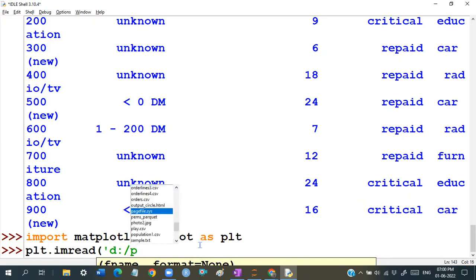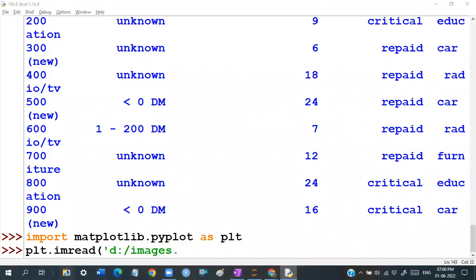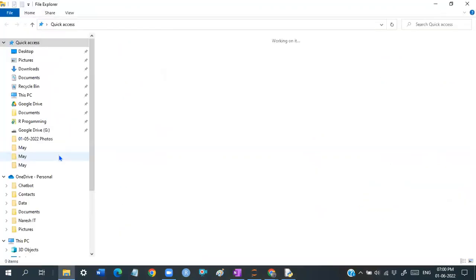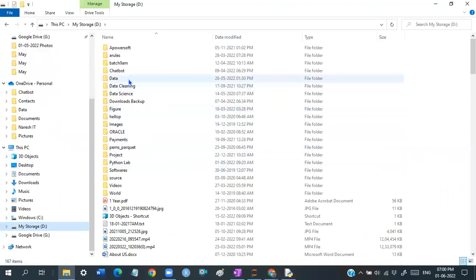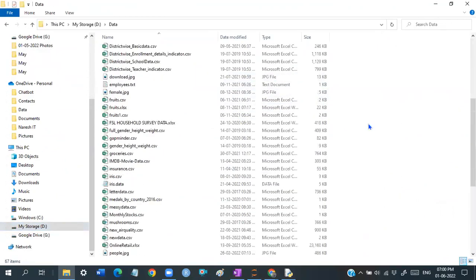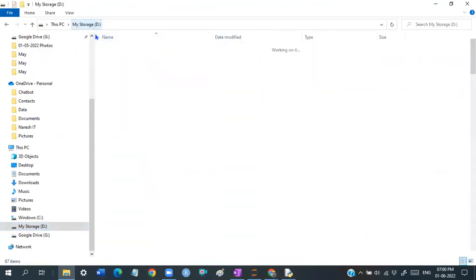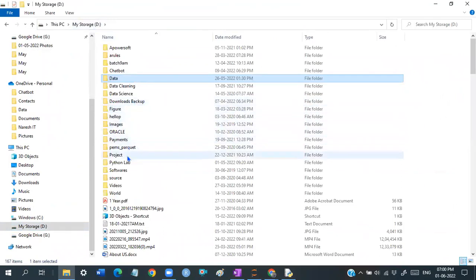D drive, data. I think some data was missing.